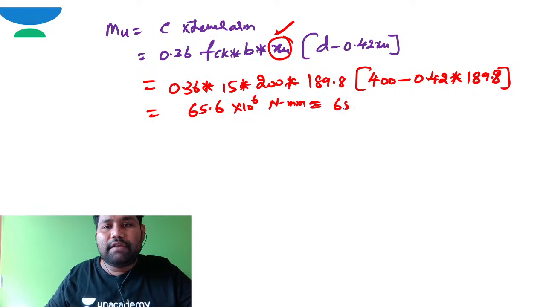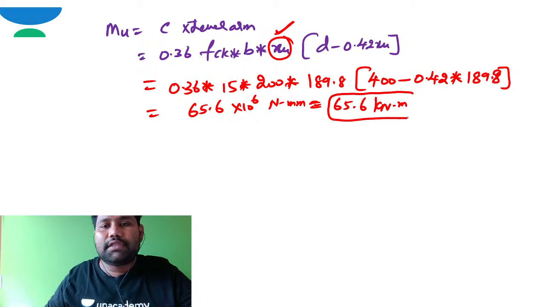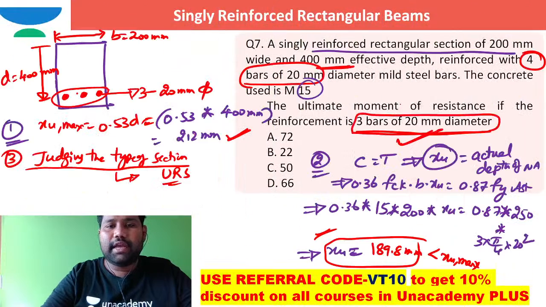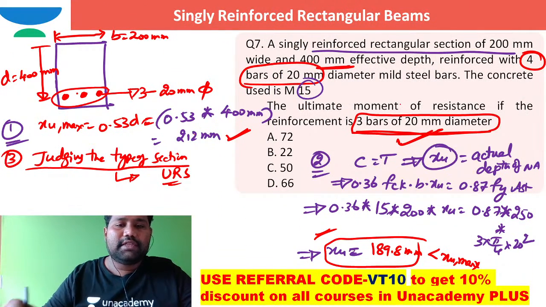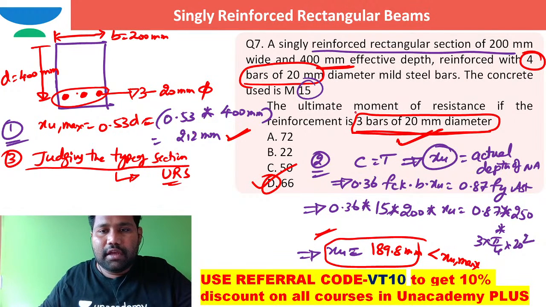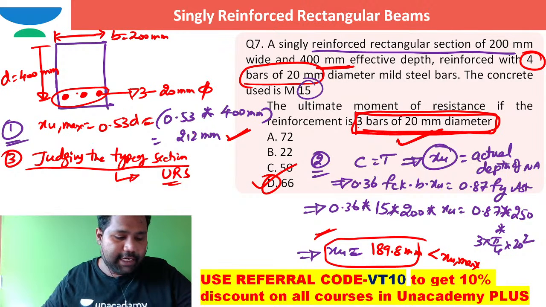So it is 65.6, coming to the options directly, I can say 66. Option D will be the correct option for this question when three bars of 20 millimeter diameter are provided.